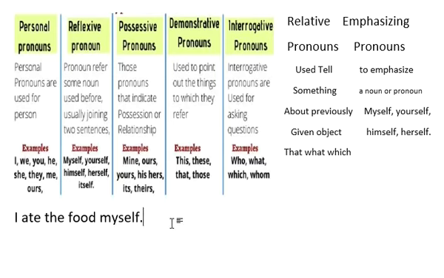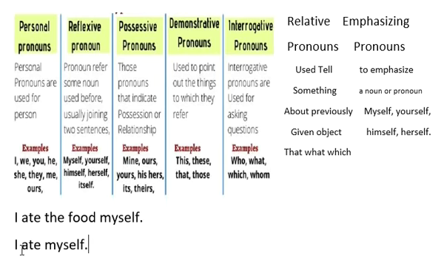To understand the difference between reflexive pronoun and emphasizing pronoun, let's take an example of reflexive pronoun. In reflexive pronoun, we will say I ate myself. Here, what's the meaning?